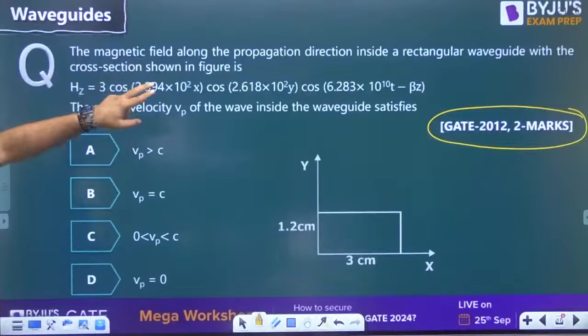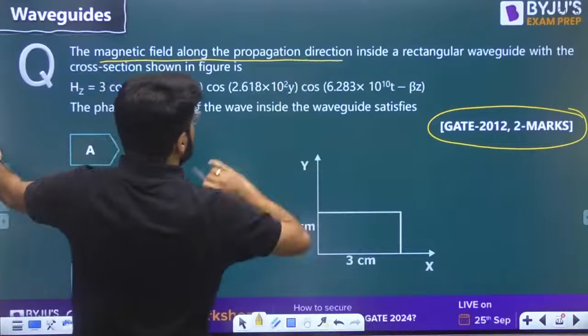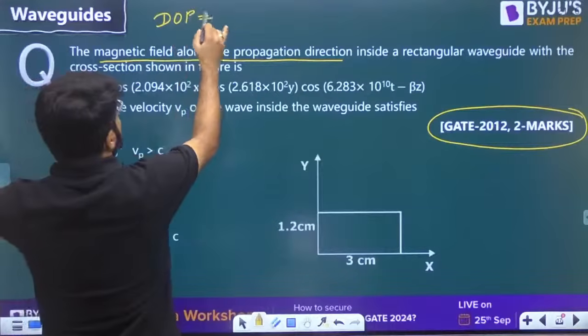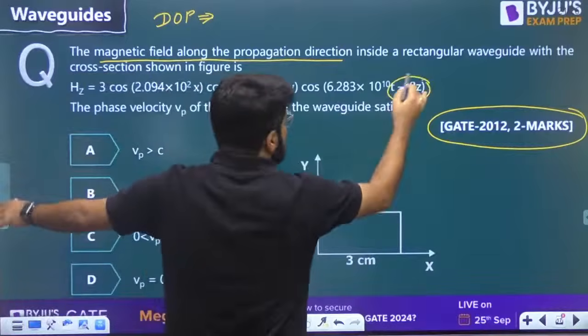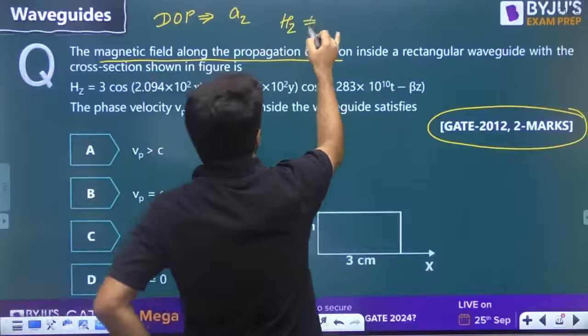The magnetic field along the propagation direction is given to you. First of all, here I can clearly see what the propagation direction is: omega t minus beta z suggests that the wave is traveling in the z direction, and Hz is not equal to 0.